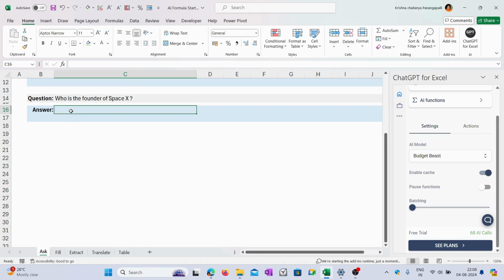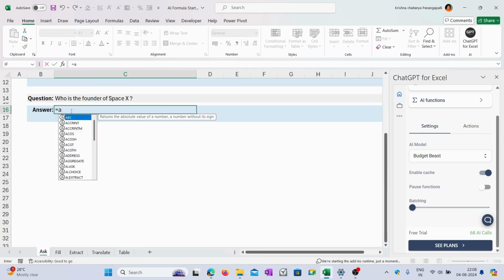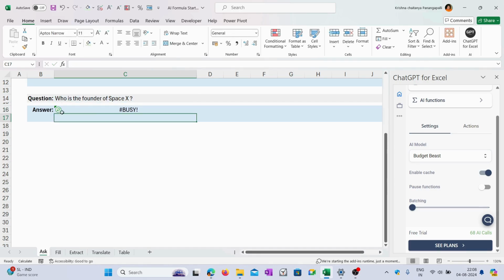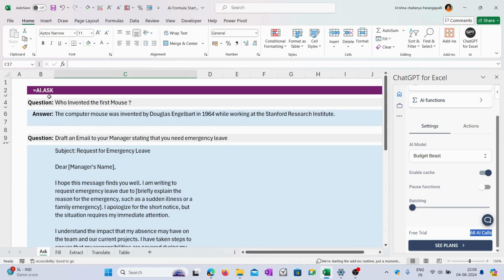This formula is pretty simple, guys. It's AI.ask. So who is the founder of SpaceX? You wanted to know this question. I know you know the answer to this question, but just confuse the AI with this question. AI.ask, now who is the founder of SpaceX? I'm closing this bracket. As you can see, after every successful call, my pending calls are getting reduced. It has fetched me the answer. This is what it means when it comes to the formula called AI.ask.